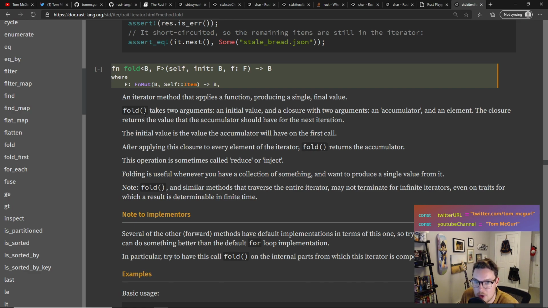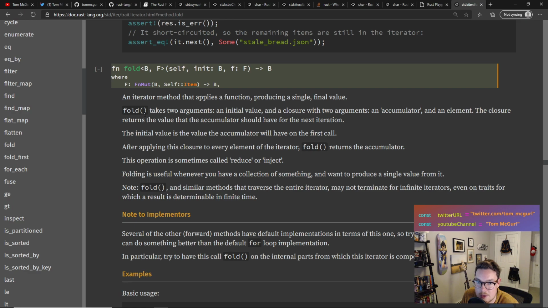Fold, an iterator method that applies a function producing a single final value. Fold takes two arguments, an initial value and a closure, with two arguments, an accumulator and an element. The closure returns the value that the accumulator should have for the next iteration. So that's the folding nature. The initial value is the value the accumulator will leverage on the first call because it hasn't yet invoked the function. It needs to have an initial seed value. After applying this closure to every element of the iterator, fold returns the accumulator.